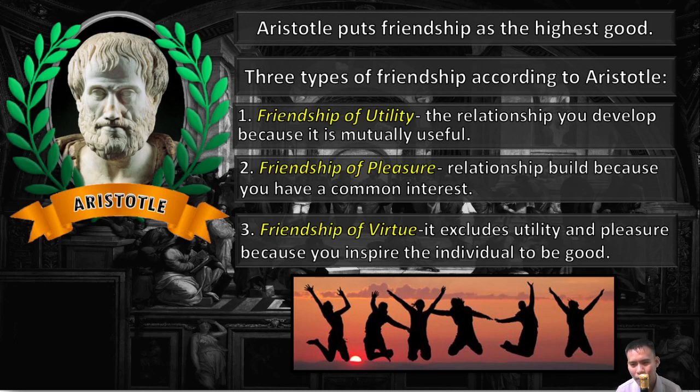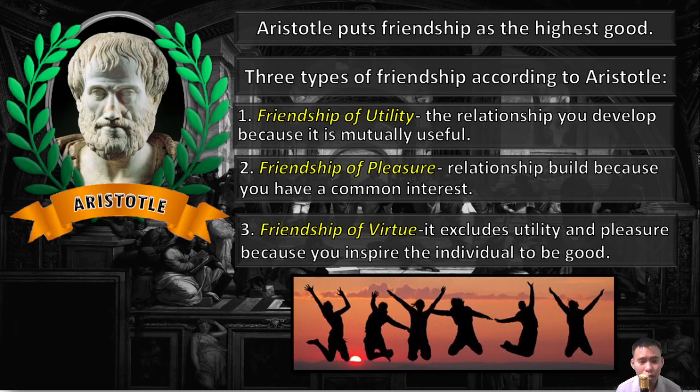Say, for example, you are not too knowledgeable about computers, and you find one of your colleagues who is very savvy when it comes to computers, and you ask the assistance of that person. That is the friendship of utility. You are friends because you need that person. You have no other interest in them, but you use that person for specific things. That is the friendship of utility.